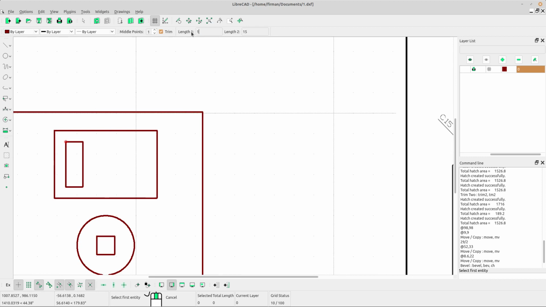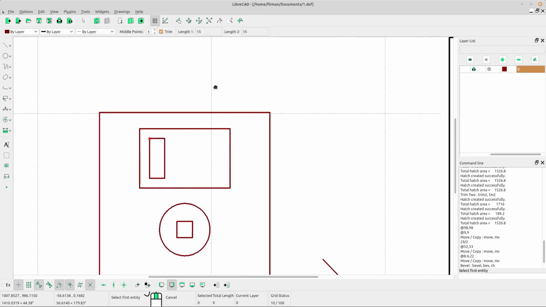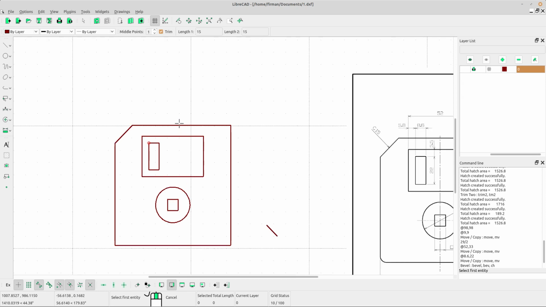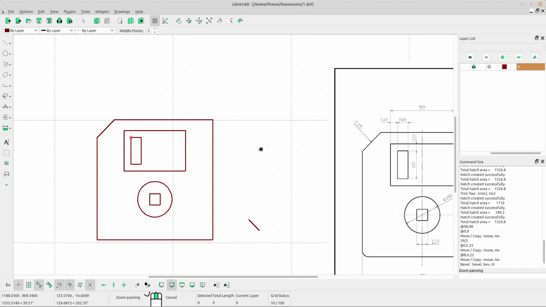Type 15 for length 1, 15 for length 2, and mark the trim box there. Okay, left click for the first line, left click for the second line. Okay, we got the line for now. Right click.